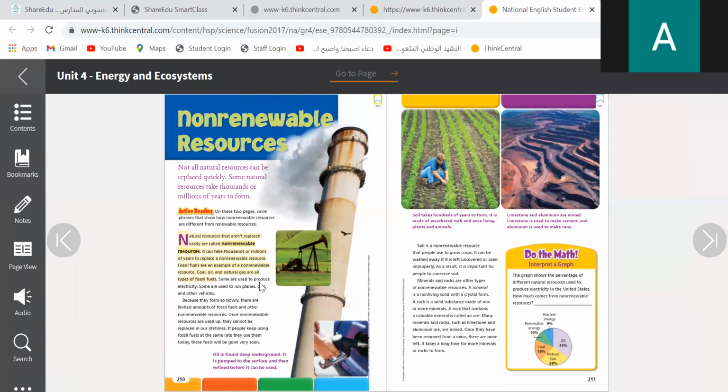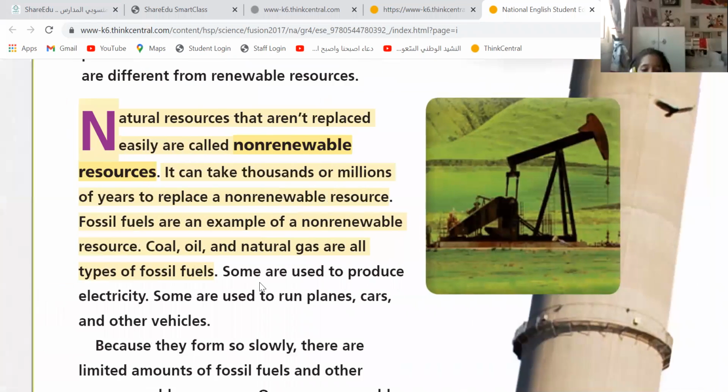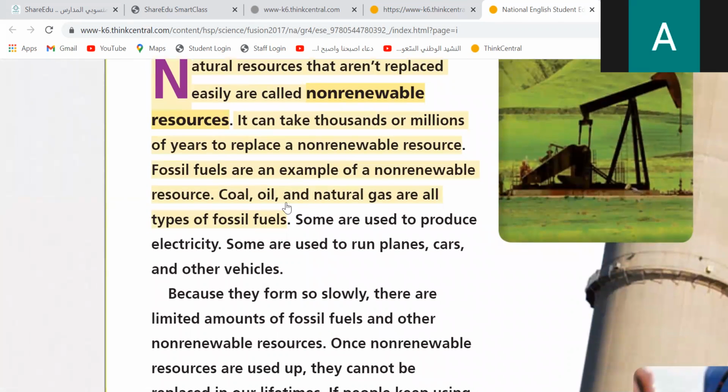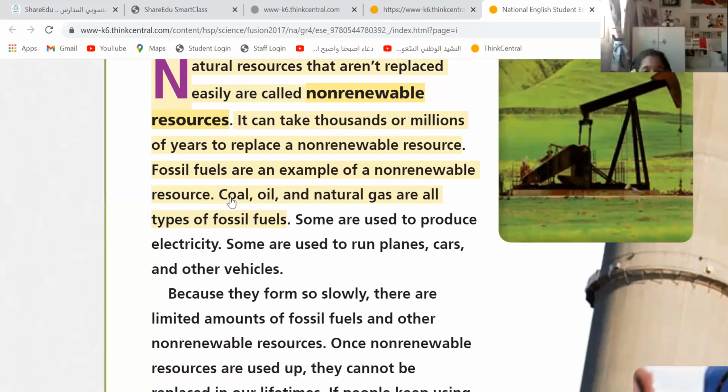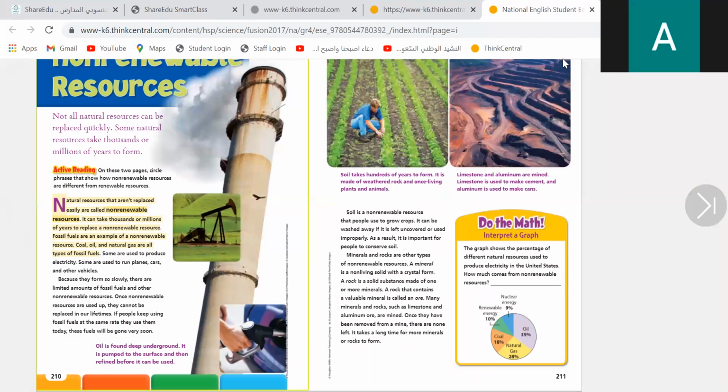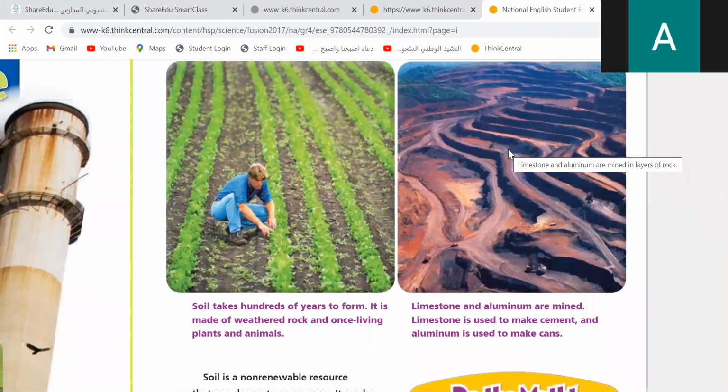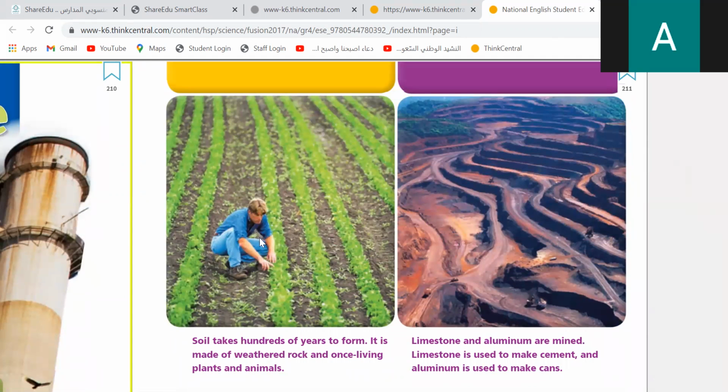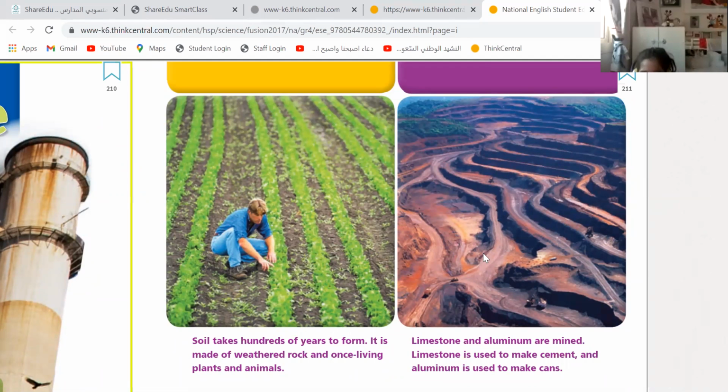But over here, non-renewable, like the coal, oil. Fossil fuels. So fossil fuels, what are they? Oil, coal, and natural gas are all types of fossil fuels. Also, we have other kinds, other examples. We have soil, and limestone.